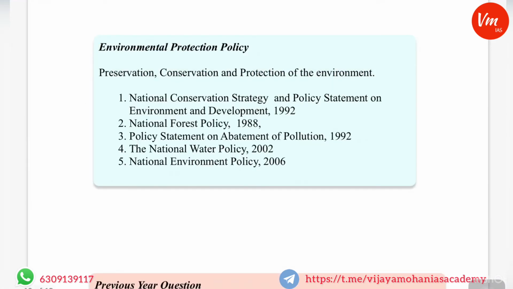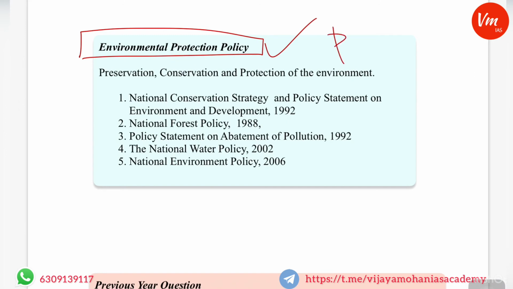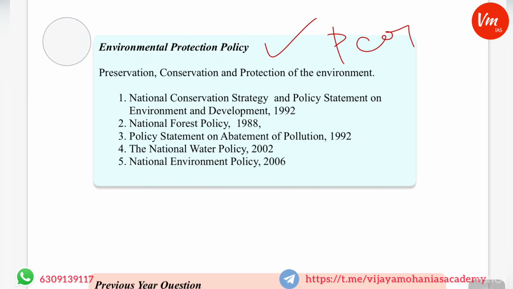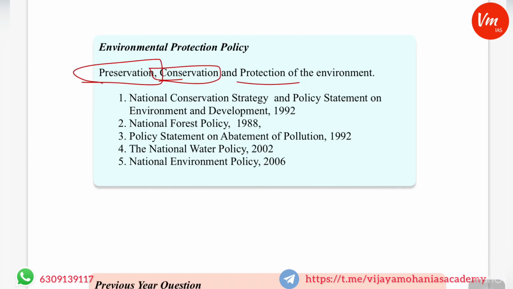Now the other component of the syllabus: environmental protection policy. You have to observe that it does not mention environmental protection acts or conservation acts. It specifically mentions environmental protection policy. Under this, aspirants have to concentrate on the major policy statements or policies which were enacted or announced in India, related to preservation, conservation and protection of the environment.